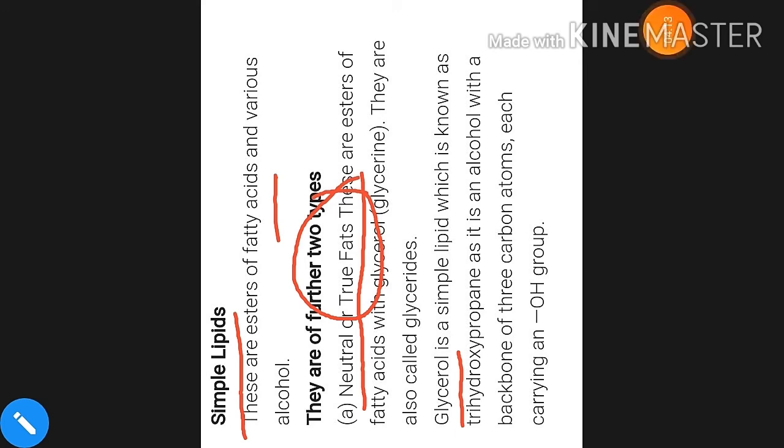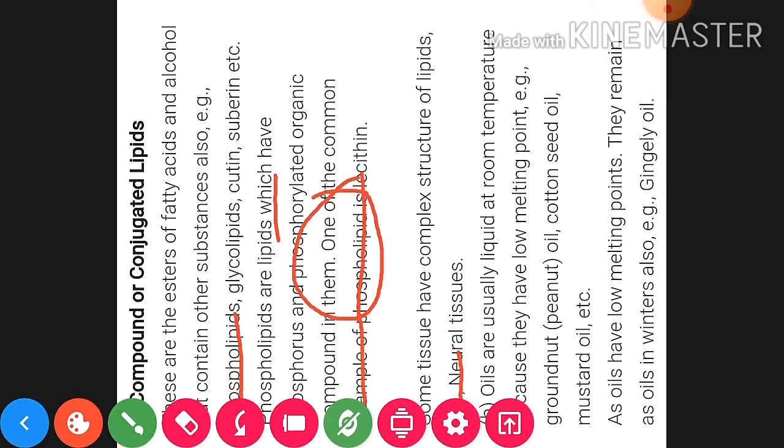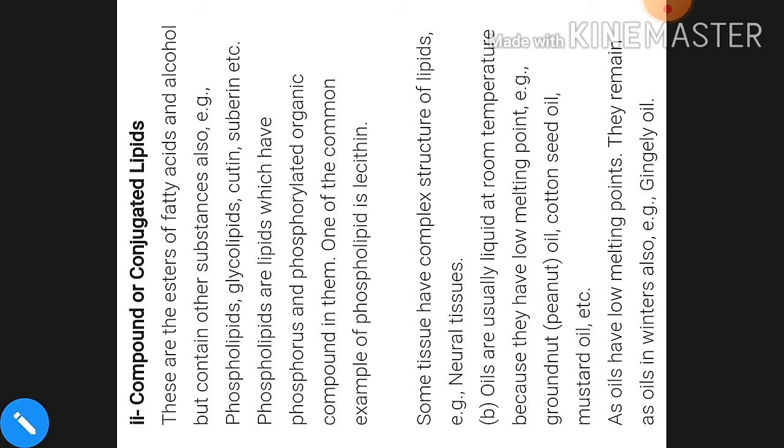Clear? Now you can see that in compound lipids, fatty acid reacts with alcohol, but this alcohol is not a simple kind of alcohol; along with the alcohol there are other kinds of substances.